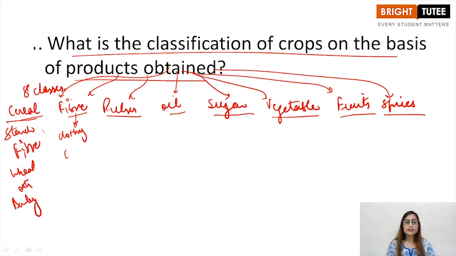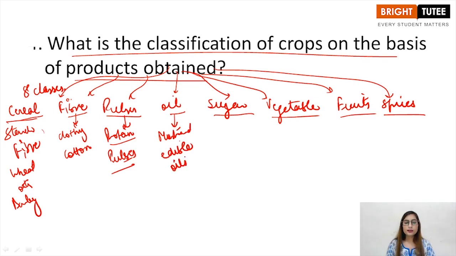So the example can be cotton, right? Pulses or legumes, these are rich in protein content, right? All the pulses that you remember, all the dals are the examples. Then oil yielding crops such as mustard, they give us edible oils, right? Then is sugar yielding crops. Basically from these crops we obtain sugar, and examples are sugarcane.